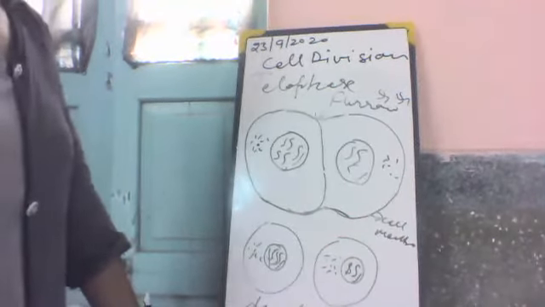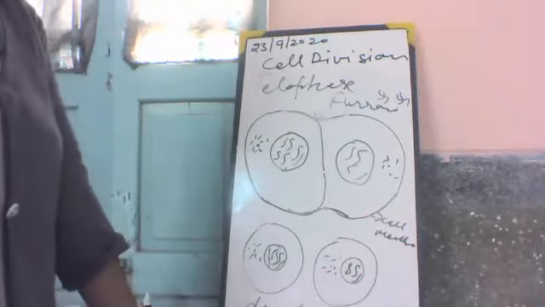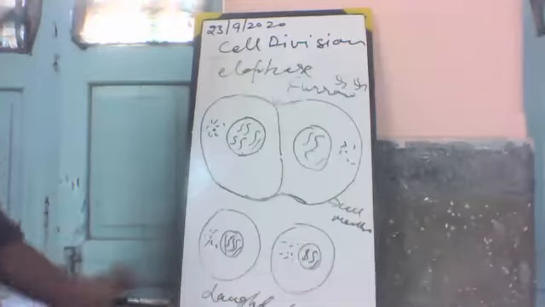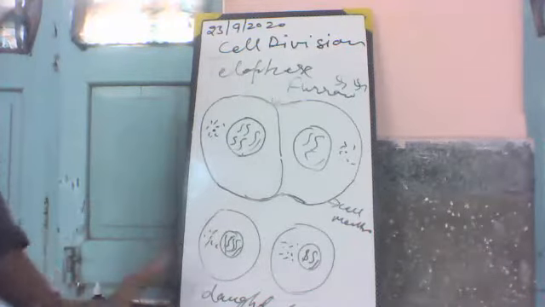These are, there is an absence of centrosome in plant cells, and the furrow is also absent in the plant cell.